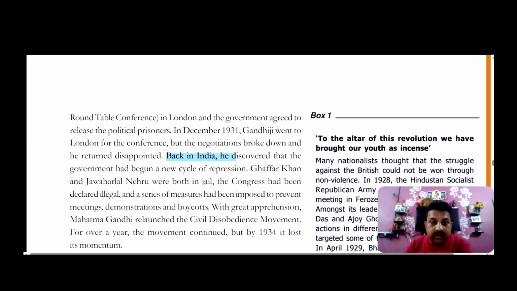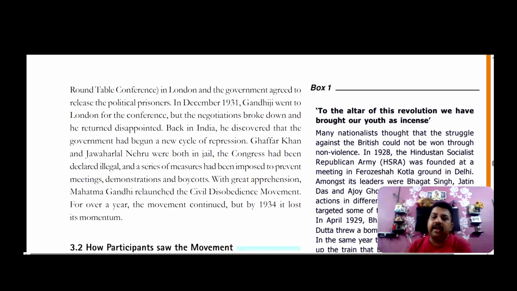Back in India, he discovered that the government had begun a new cycle of repression. Ghaffar Khan and Jawaharlal Nehru were both jailed. Congress had been declared illegal. Look, the British people had two mouths. They used to talk one way in front of you, and when you are not there, they would act in another way. And that was the problem, that the Indians could not assess these British people.